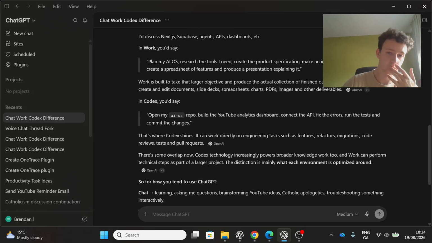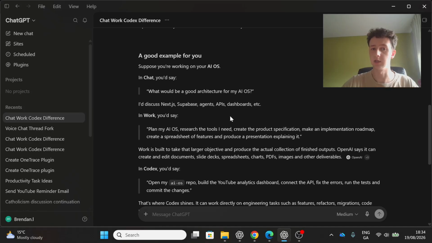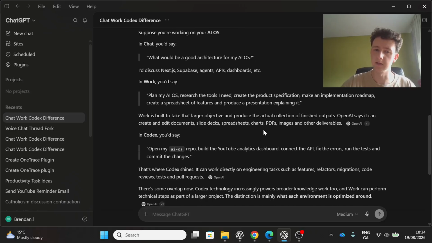And then the codex would be: open the AIOS repo, build a YouTube analytics dashboard. Currently I'm building an AI operating system. For anyone that does not know that, it's kind of like Jarvis from Iron Man. And you can say open my AIOS, go to my YouTube analytics dashboard, or connect APIs or fix errors. So this is the thing. I know I'm repeating myself right now, but chat is your brainstorming. Work is where you can help it map out tasks, help you figure out stuff and research and create. Codex is the actual building of it.